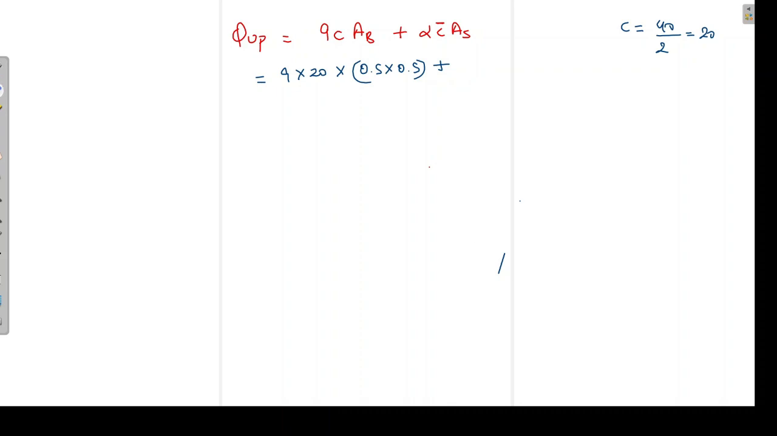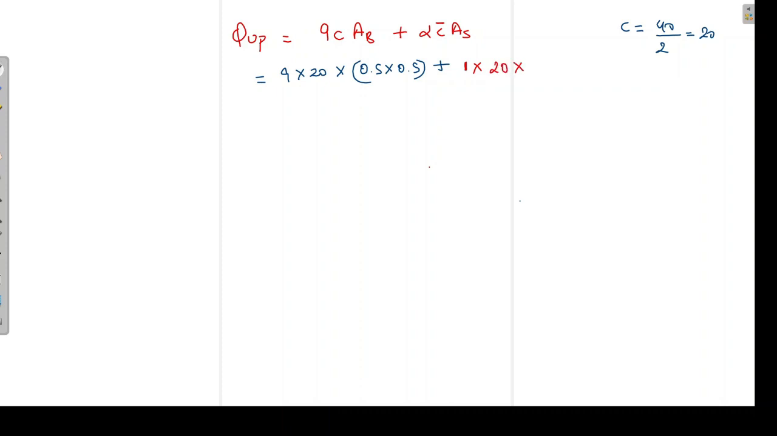So here in the problem the value of alpha is not given to us clearly. So here we can assume this value, the adhesion factor, to be equal to 1. Then comes C bar. C and C bar will be the same because the same type of soil is there. So this C bar will be equal to 20.